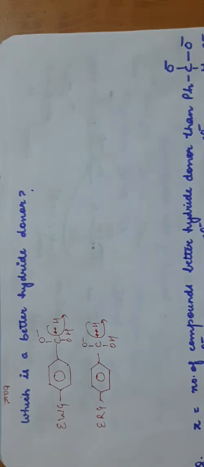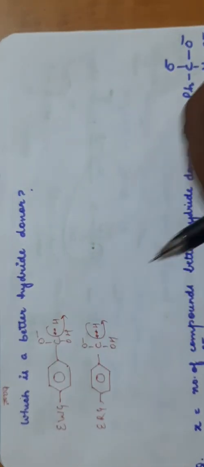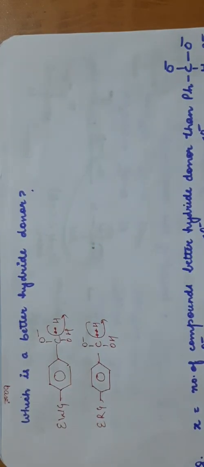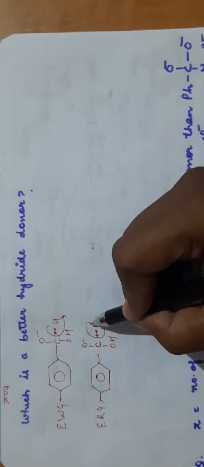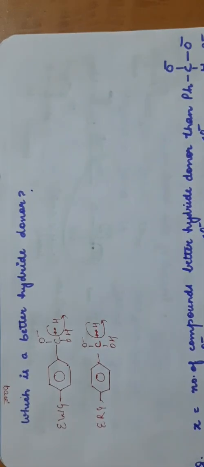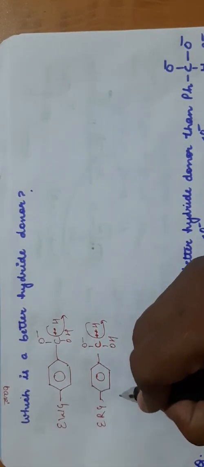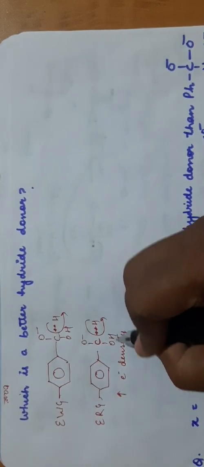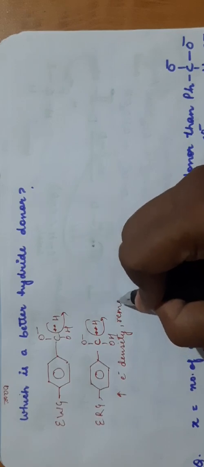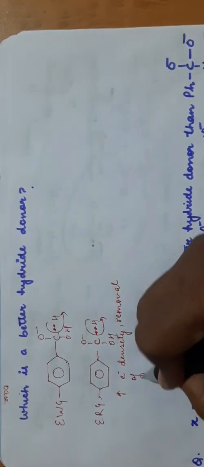So hydride transfer means, a hydride donor means one which can easily give its hydride ion, H minus ion. So H minus ion will be given by that species which is more electron rich. Means the species which can increase the electron density on this carbon will easily leave its H minus ion. So an electron releasing group will increase electron density and removal of H minus becomes easier.